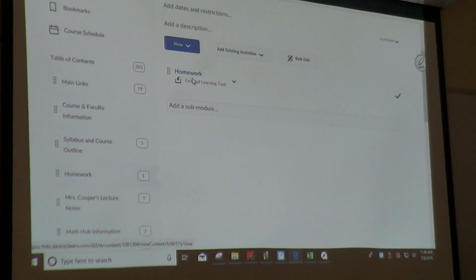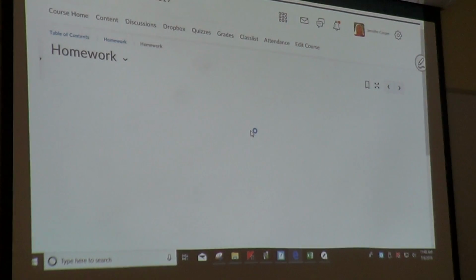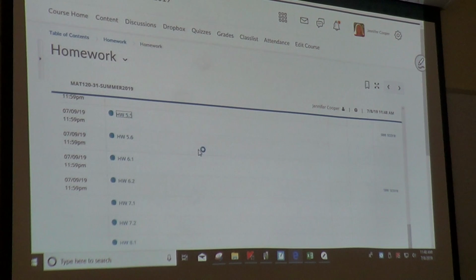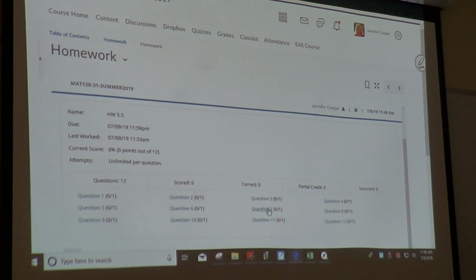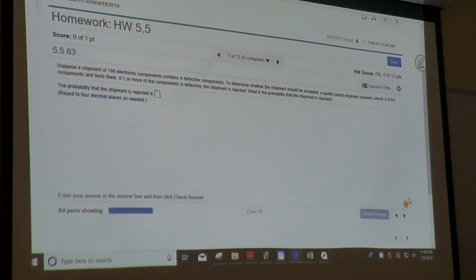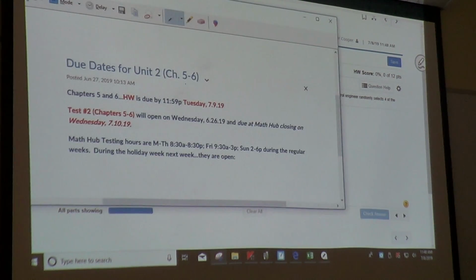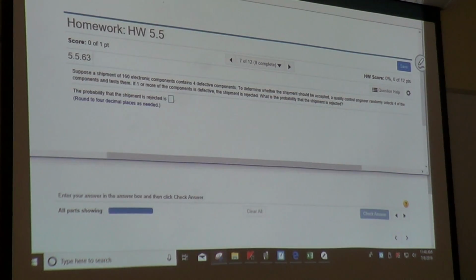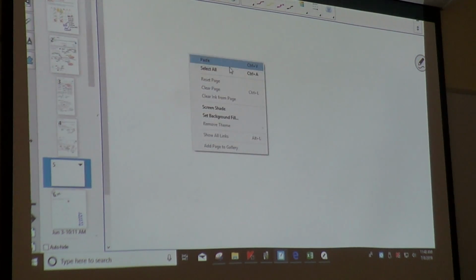Let's see if we know how to do it. That'll be the key. 5.5, number 7. Let's see, 5.5, number 7. Snag it. Copy. Paste.